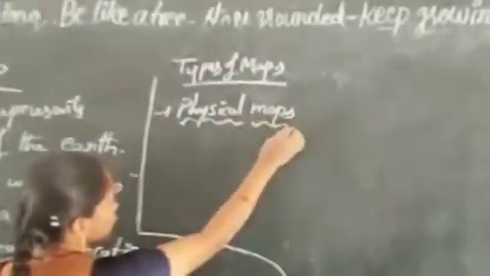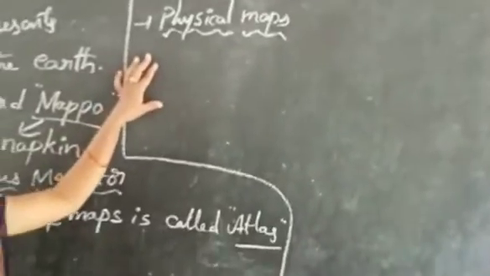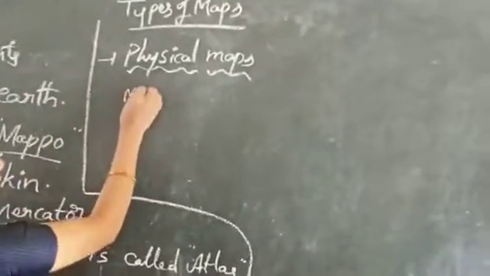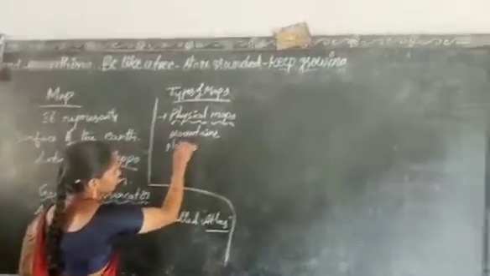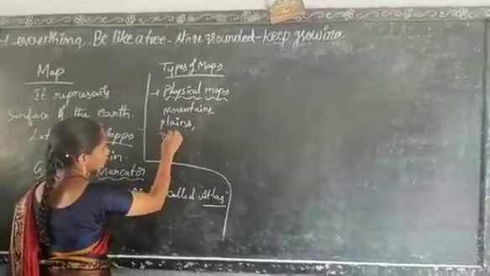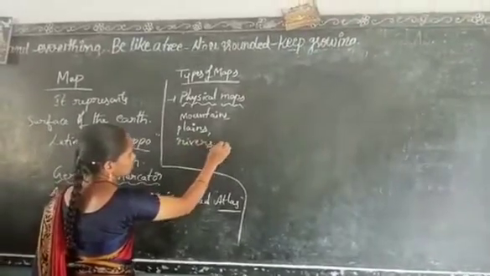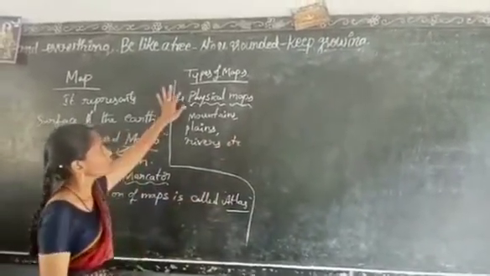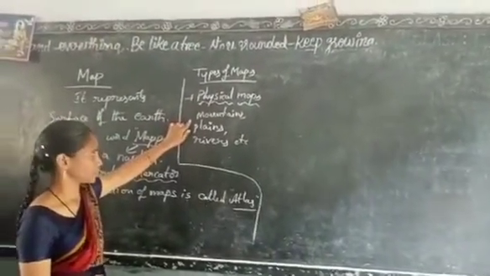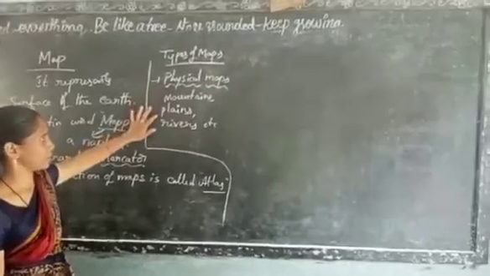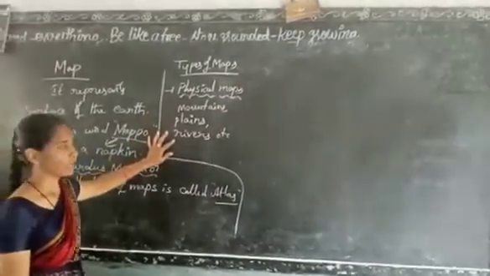These physical maps show mountains, plains, rivers, etc. Physical maps show a particular place's mountains, plains, rivers, like that.